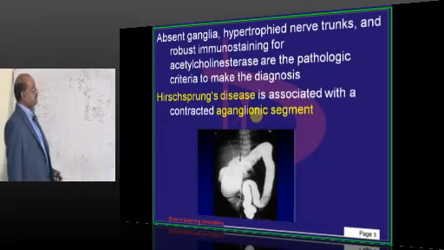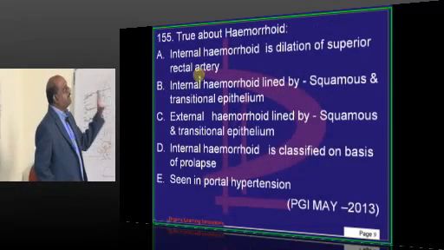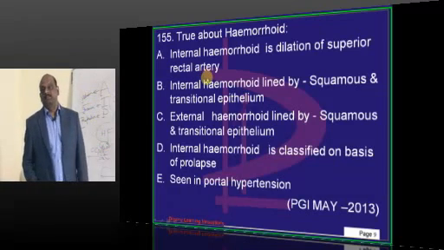Then, doctor, Hirschsprung's is associated with the aganglionic segment which is basically contracted.